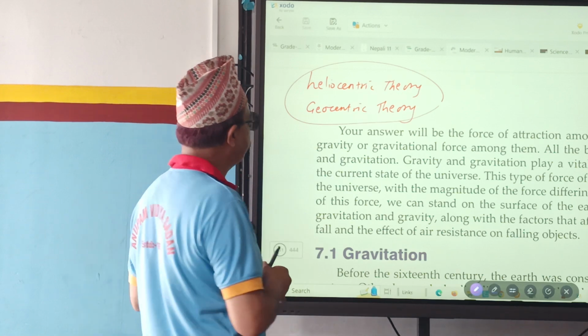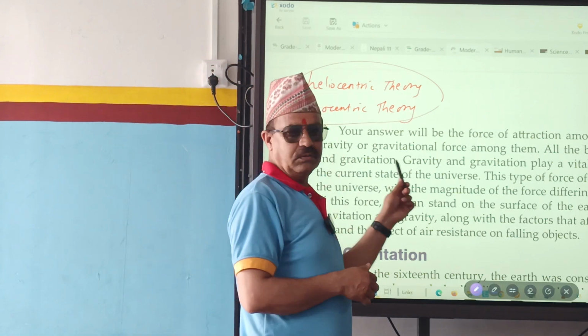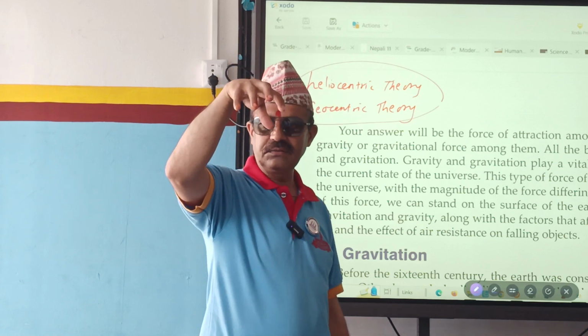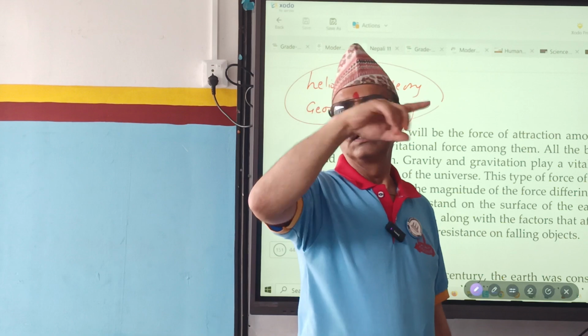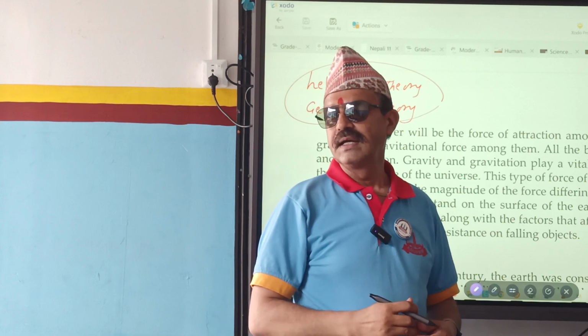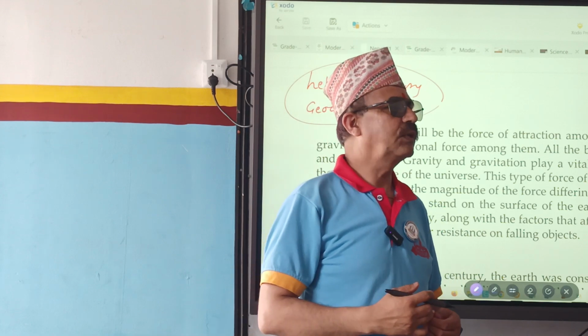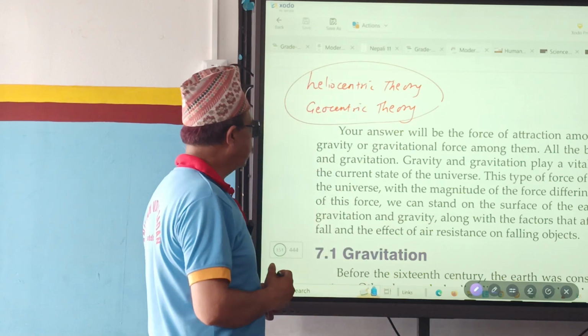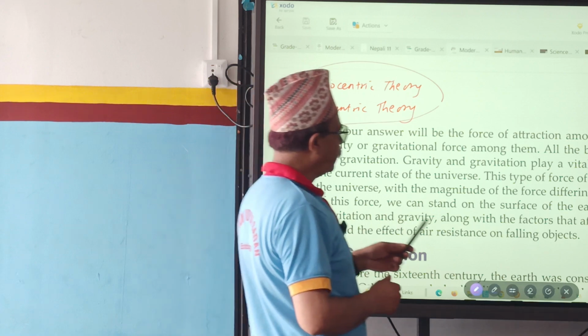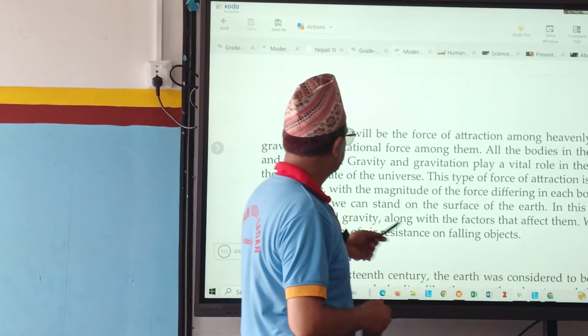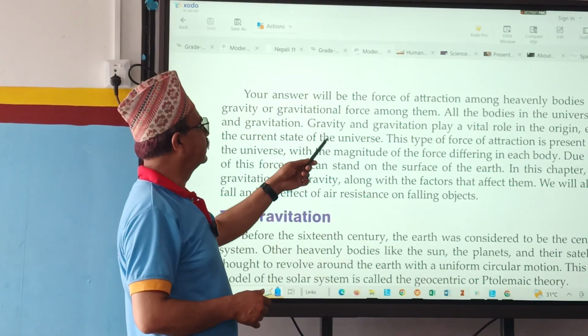But later on, scientists found that this is wrong. The Sun lies at the center. Other heavenly bodies like planets, satellites, comets go around it. That is called heliocentric theory. So which theory is correct, geocentric or heliocentric? Heliocentric theory. But our topic here is to learn about gravity.